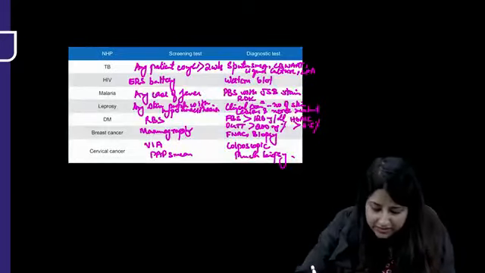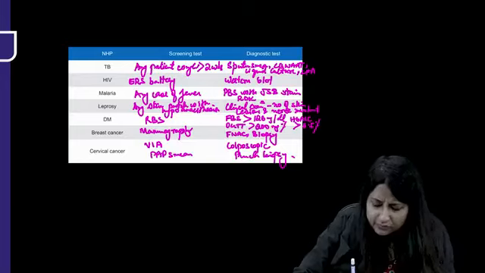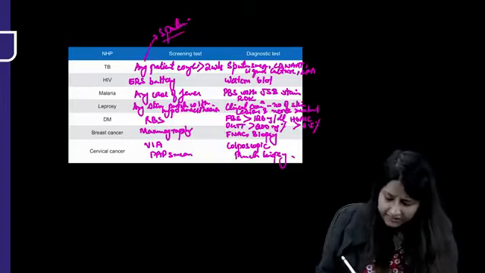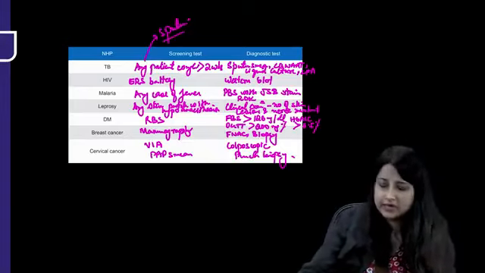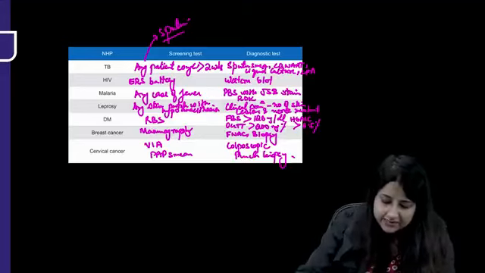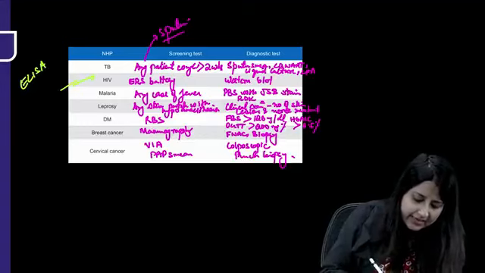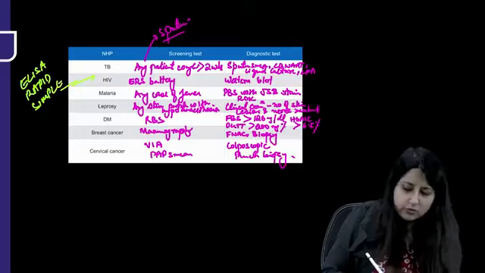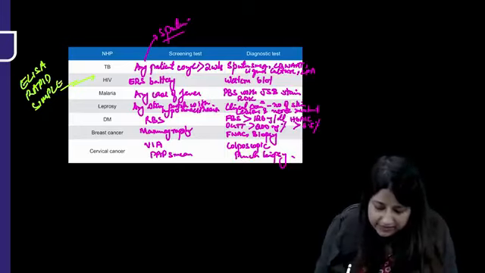Now, this is just a chart where I've provided you some screening tests and diagnostic tests. You can go through that. Remember, for TB, sputum can also be used as a screening test. If you have to screen a large community for TB, you use sputum only. For HIV, the ERS battery. E was ELISA, R is rapid and S is simple. So 1 out of the 3 tests, 2 out of the 3 tests, and 3 out of the 3 tests. But Western blot is confirmatory.